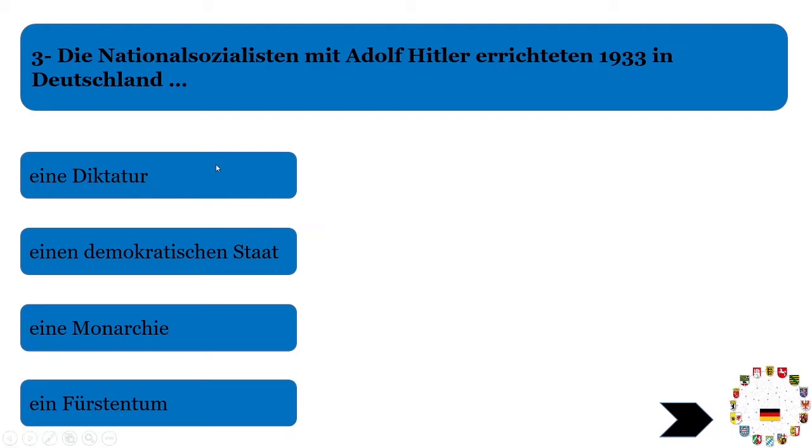This answer is correct. The next answers are "einen demokratischen Staat." It was a democratic state. We know that it was a dictatorship. It was not a democratic state. There are different words. And then "eine Monarchie." Monarchy is related to the kingdom. It was not a monarchy. It was even not Fürstentum. Fürstentum is a different word, which is used for a different form of government related to principality systems and something like this. Just remember, Errichten, to establish, they established a system which was related to a dictator. This is the correct answer.